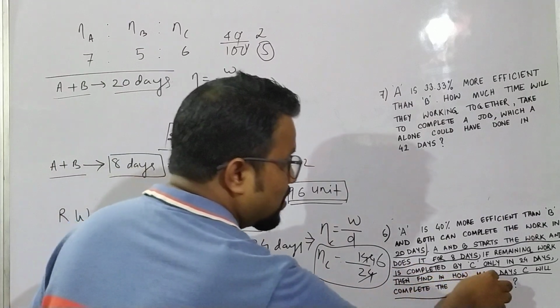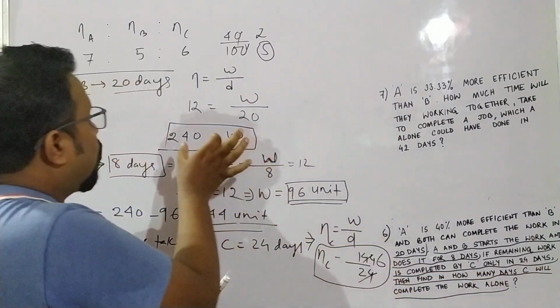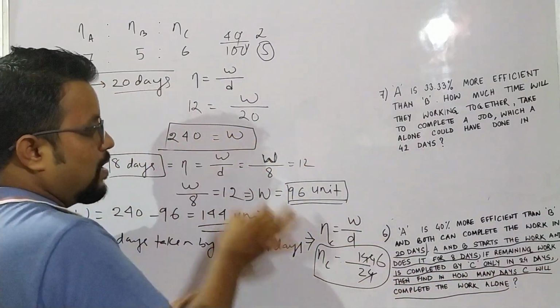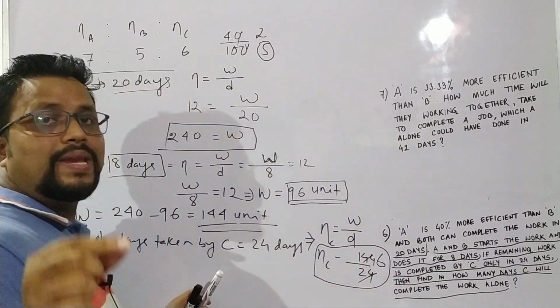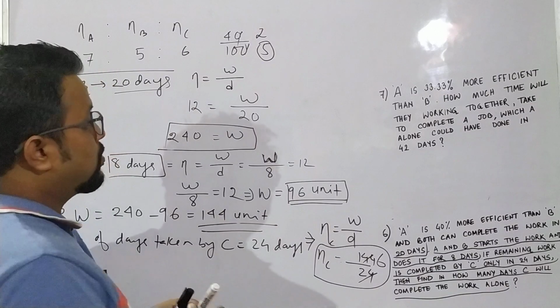What do you mean by this last sentence? That means, in order to do 240 units by C, how many days will be taken? So for that again